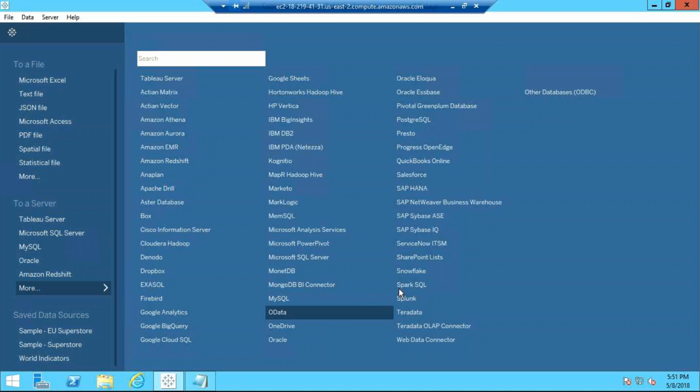So like this, you can connect to Splunk, Spark SQL, Teradata. All this is big data. So this way, you can connect to any kind of source on a remote location. Anything remote is "to a server", and that is done with the help of a server only. Is it clear? Any doubts?